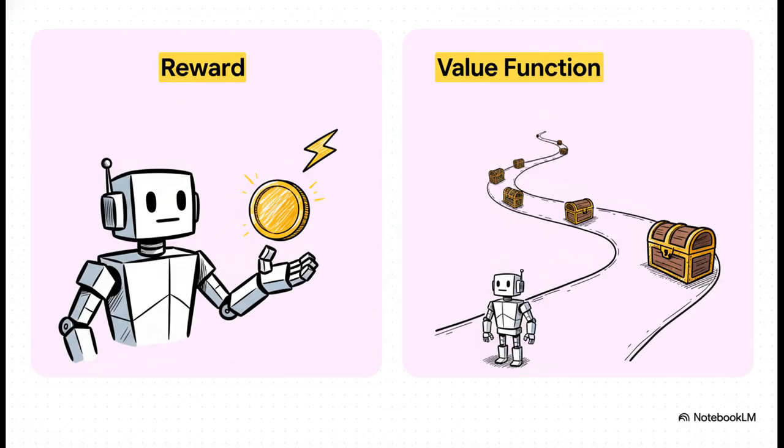A reward is that instant hit, right? It's like pleasure or pain, it's immediate. But the value of a state, that's a far-sighted judgment. It's the total amount of reward the agent can expect to gather over the entire future if it starts from that state. A state could give you 0 immediate reward, but have an incredibly high value because it's the perfect setup for a future victory. It's all about playing the long game.